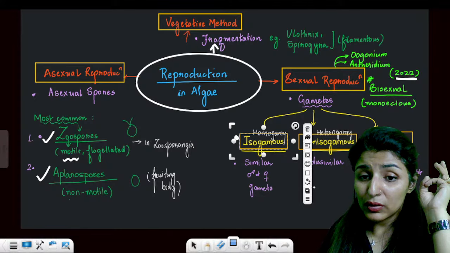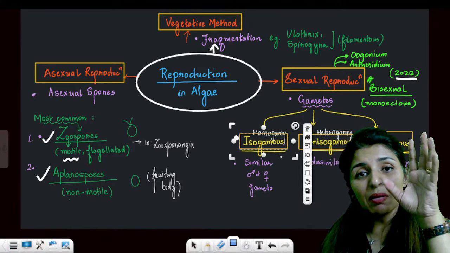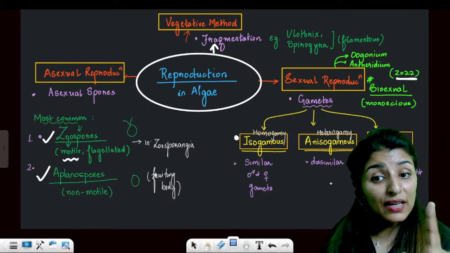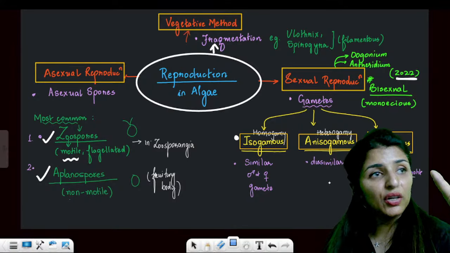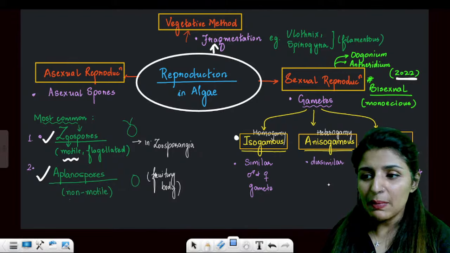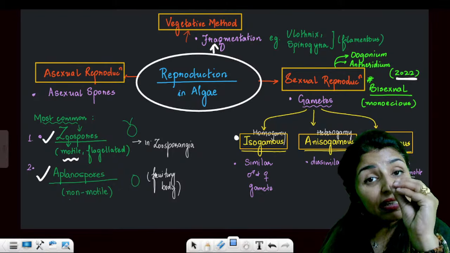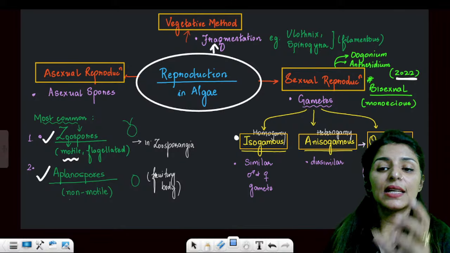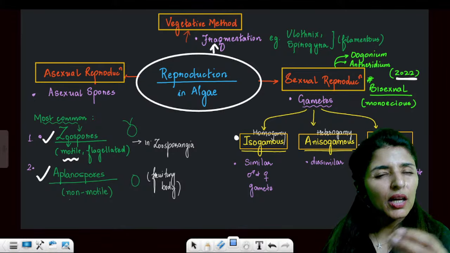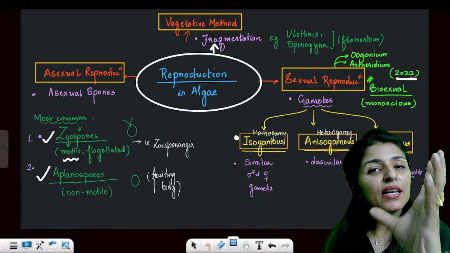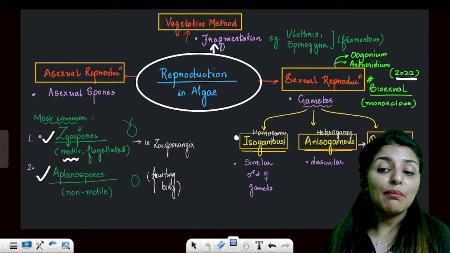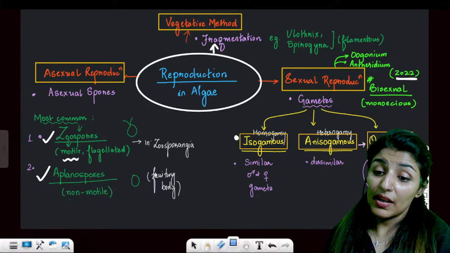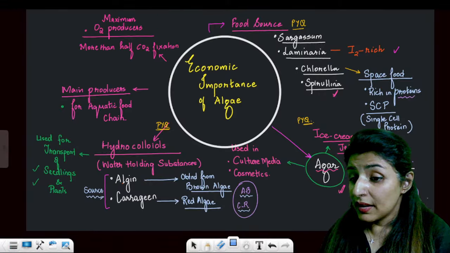Are these points clear to all? Please let me know. Isogamy means both male and female gametes will be alike. You cannot differentiate. And aniso means they will be dissimilar. You can differentiate, okay, this one is male, this one is female. And then oogamy, a special type of anisogamy in which the female gamete is large and non-motile. Very important. Oogamy is where the female gamete is large and non-motile, and the male gamete is motile and small. Because it is motile, it will have flagella. Is this point clear?